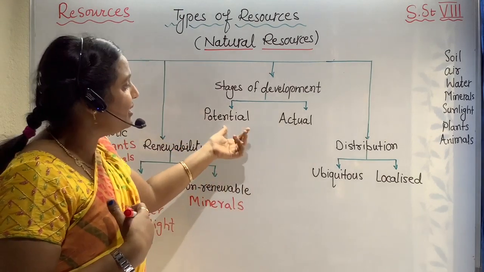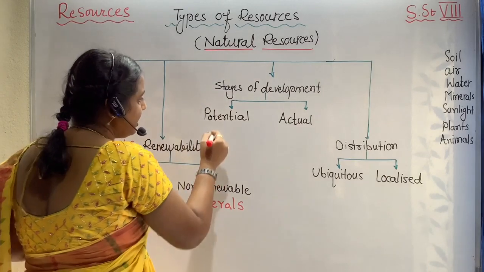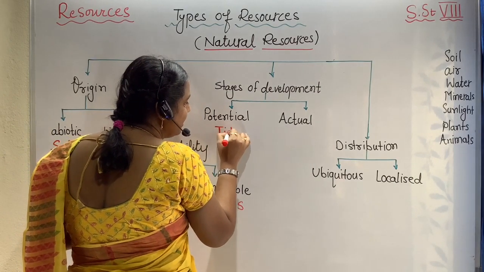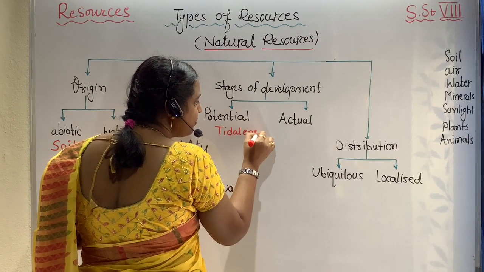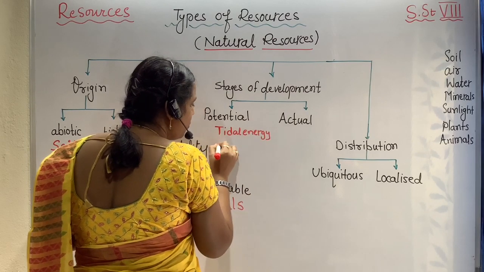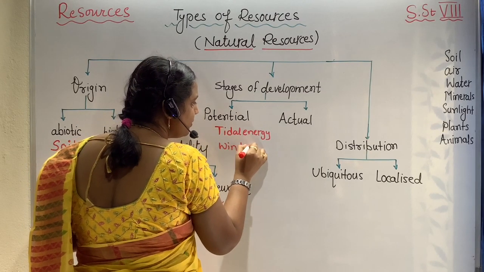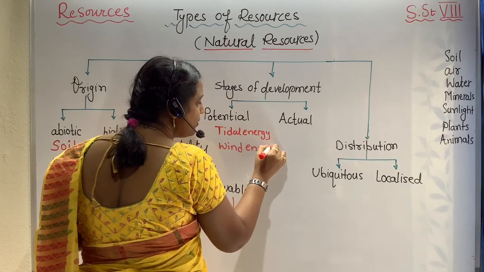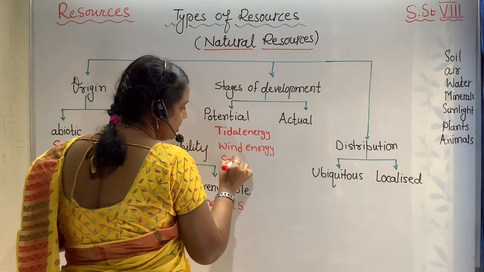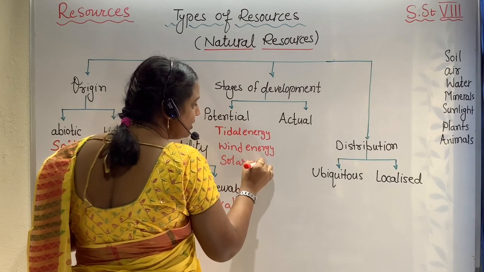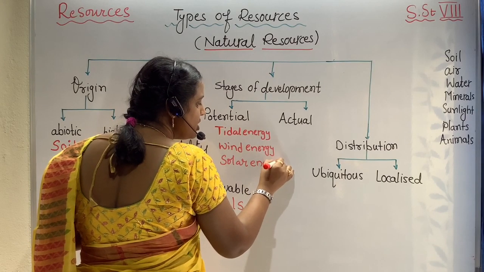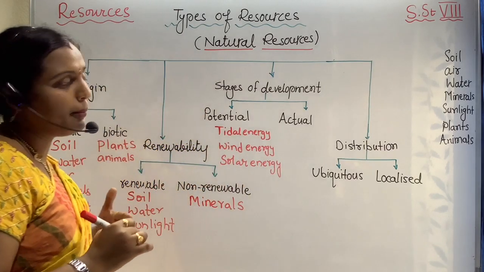For potential, as I gave you examples, tidal energy, wind energy, solar energy. As we know that it is present abundantly, still we are not using them.